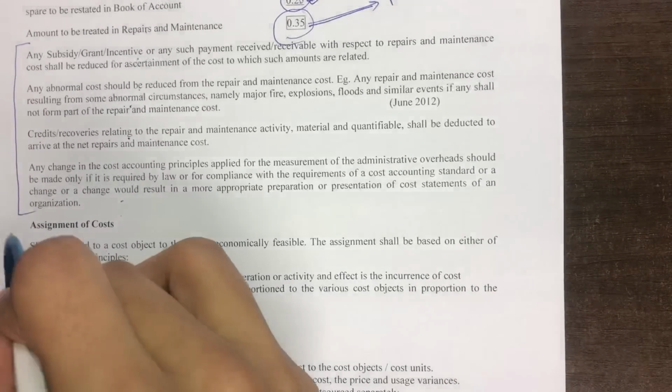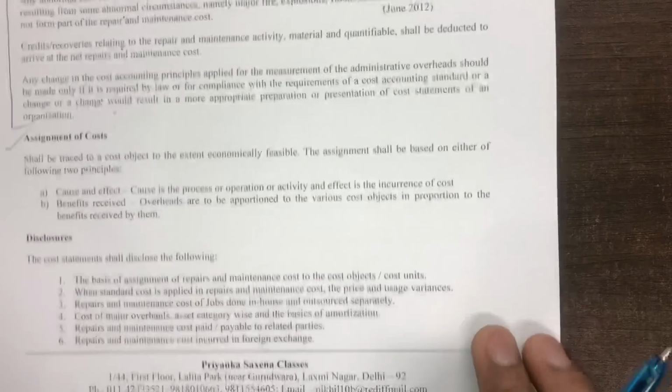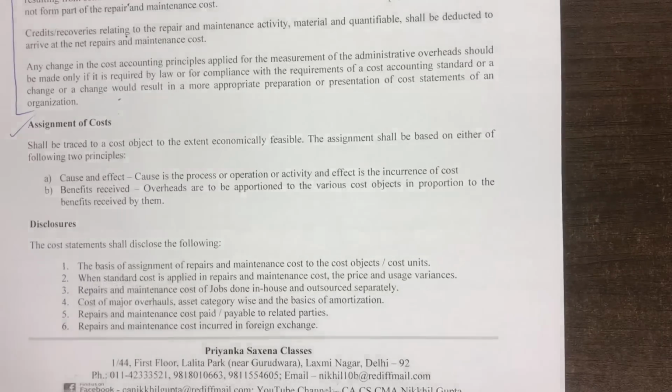Then there are disclosures and assignment of cost. So this is pretty much all for all the key conclusions of Cost Accounting Standard 12.